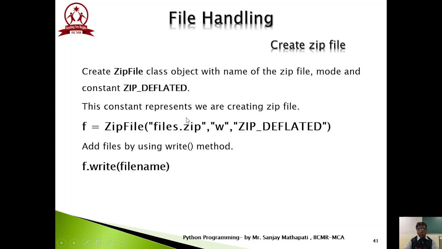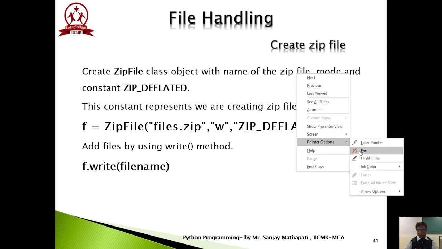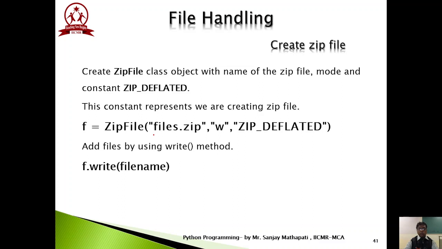The name of the target file where we are going to create is files.zip. In which mode do we open this? Write mode. ZIP_DEFLATED is the constant which is used to compress, or to create the zip file. Of course, to extract or unzip, there is another constant used by the Python zipfile module.